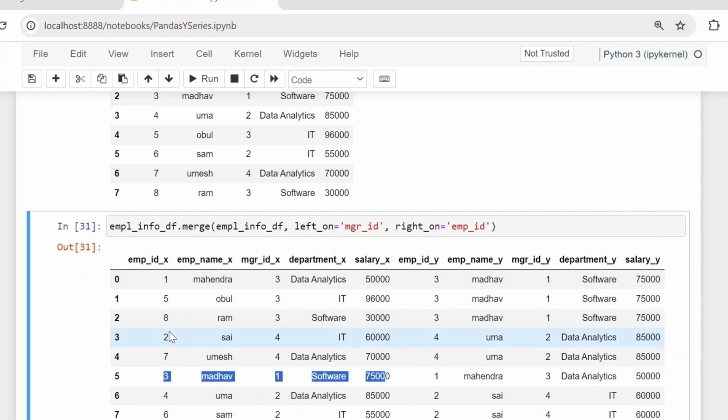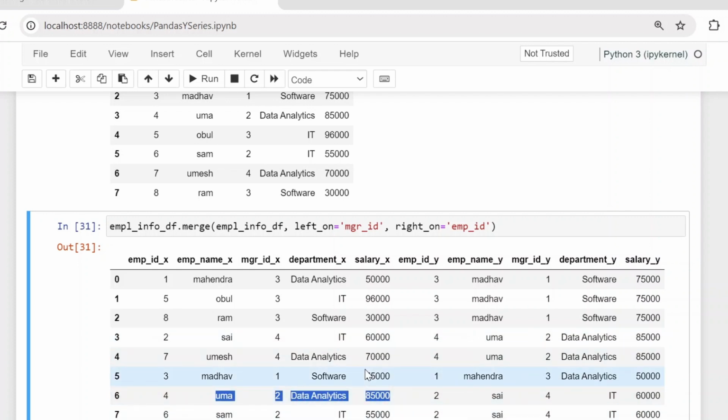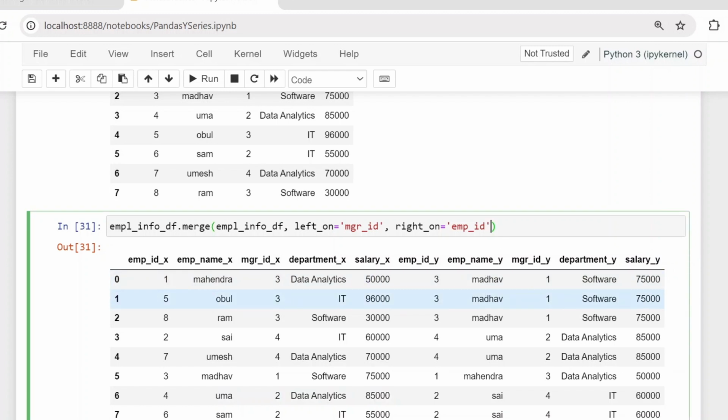Similarly, next for 2, the manager is 4, so this record will be joined here. You can see this. This is how we join. But if you observe this table, we are getting employee ID_x, employee ID_x, and here also _y, because we did not mention any difference. So we have to make that different, because in the left table all are just employee details, and in the right table all are manager details that we retrieved by using merging.